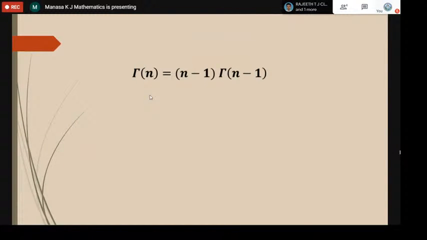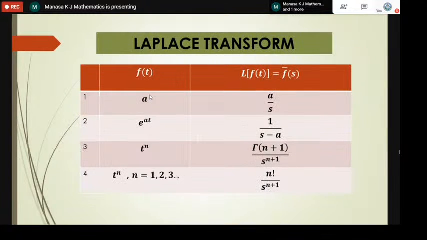This is the definition of the gamma function I told you. The Laplace transform of t power n is gamma of n plus 1. The definition of gamma is: gamma of n is n minus 1 into gamma of n minus 1. Gamma of 3 is 3 minus 1, which is 2, into gamma of 2. And we will continue similarly.